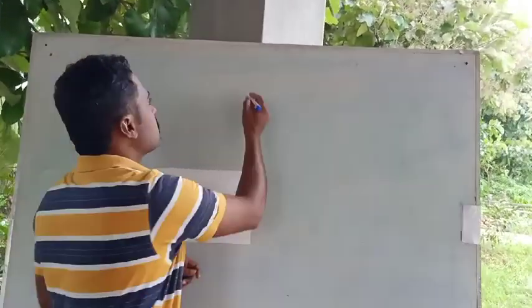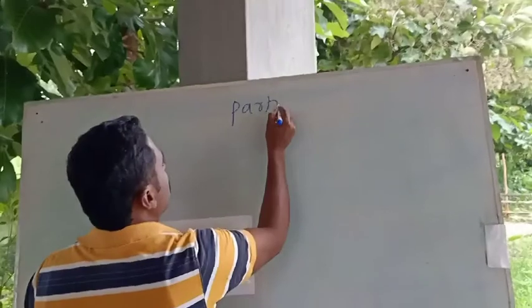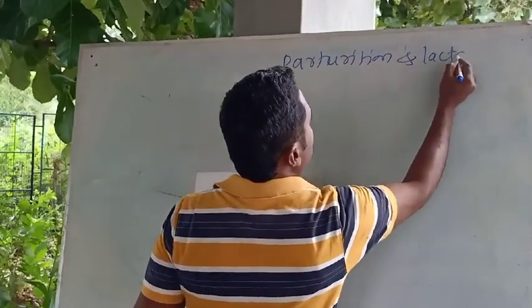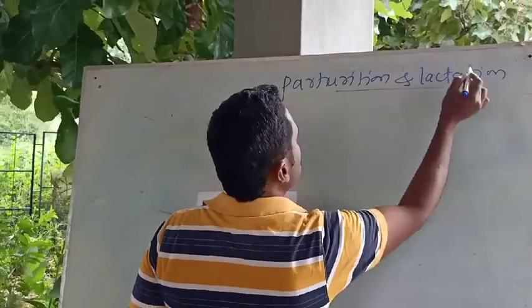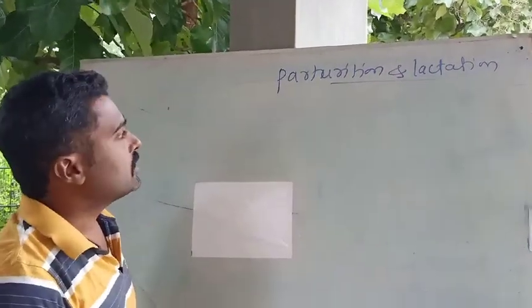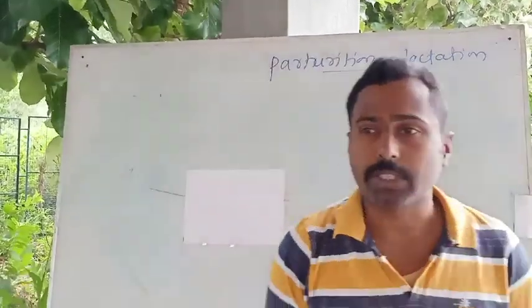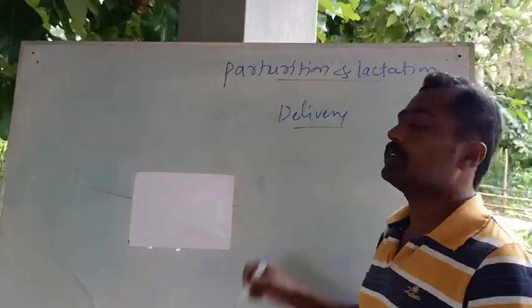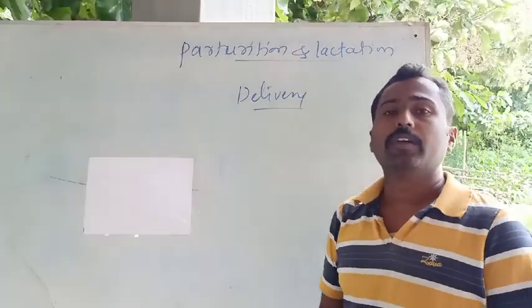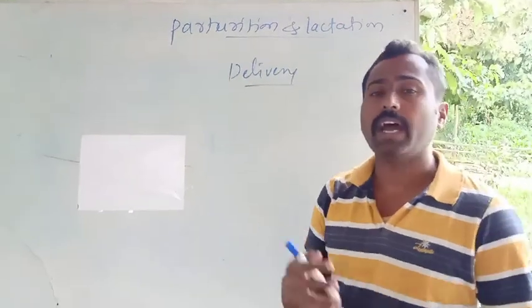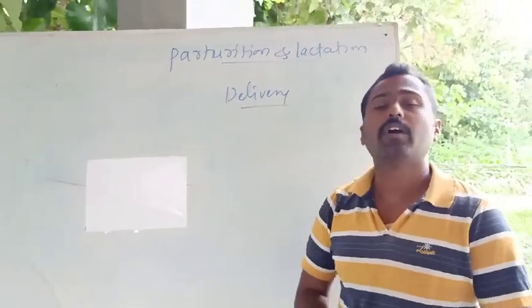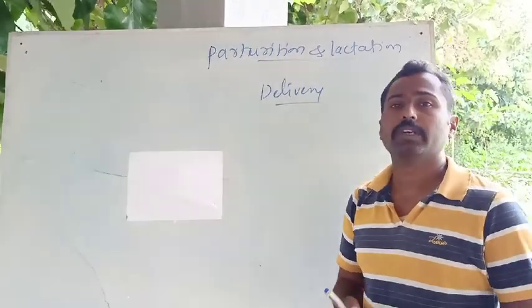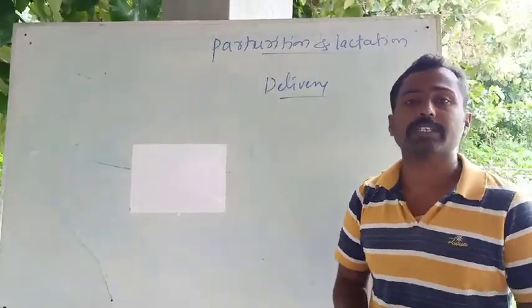The last concept is parturition and lactation. Parturition is nothing but the delivery. It is the physical act of expulsion of the baby from the womb into the external environment through the vagina.